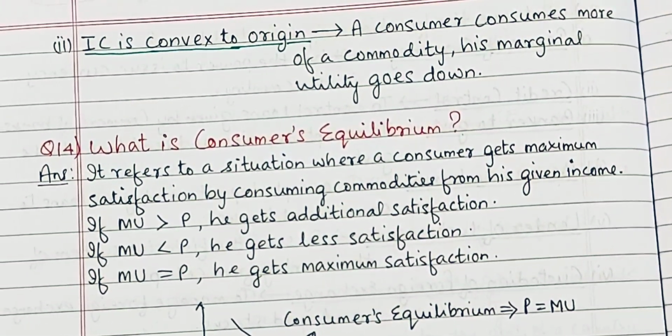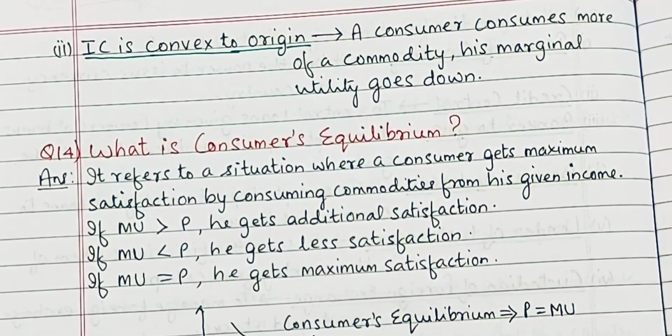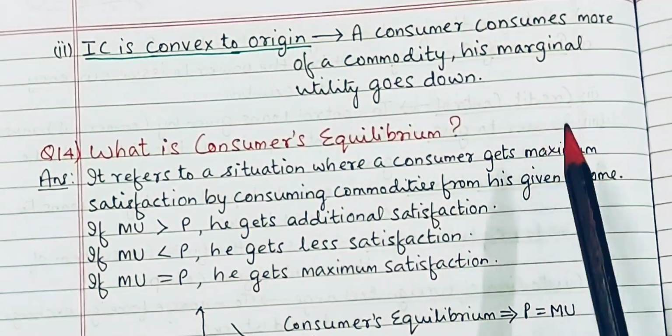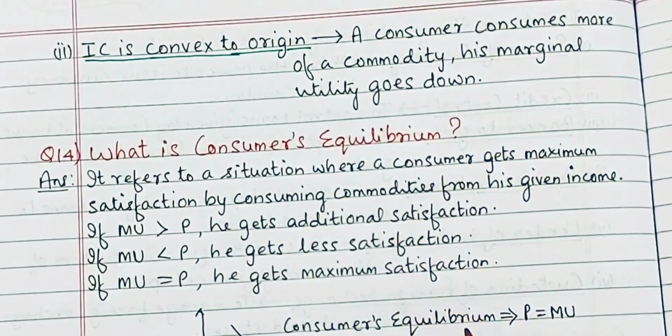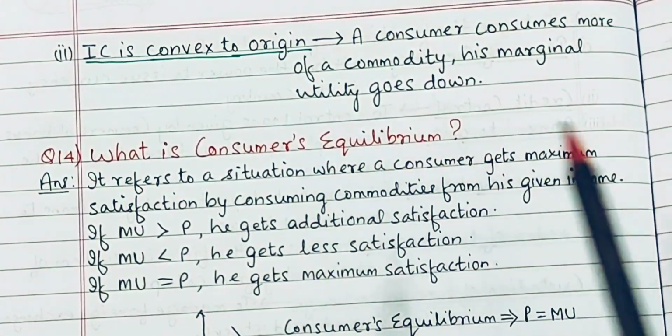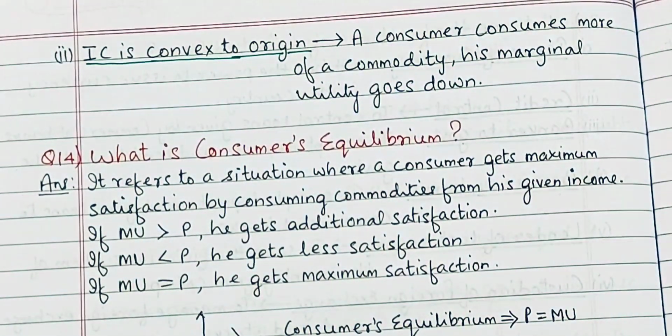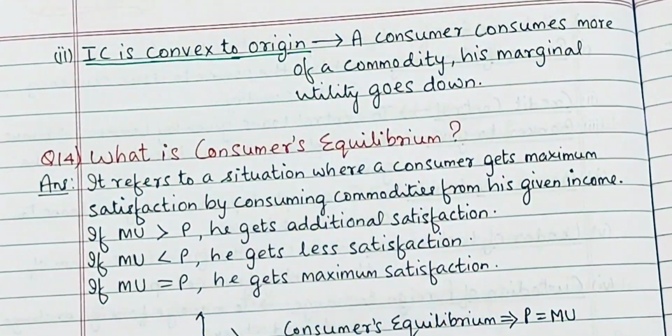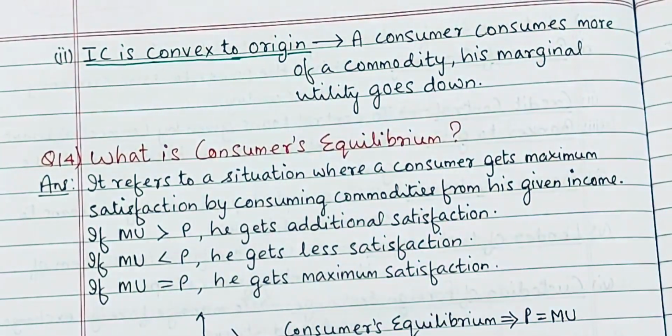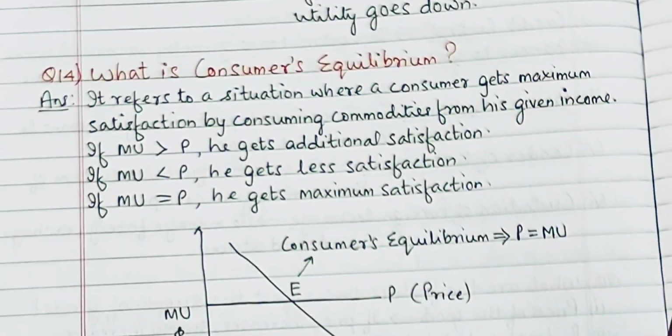PPC concave था and this is convex. ये आपको ध्यान में रखना है. And here a consumer consumes more of a commodity, his marginal utility will go down. Okay, कभी कभी एग्जाम में आता है कि why indifference curve is convex to origin, तो आपको ये आंसर लिखना है, right? Let's move on to the next one.